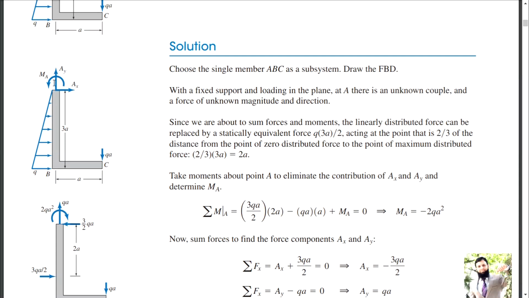Secondly, AY is okay, because the horizontal loading is not contributing in the vertical direction, so only this force is contributing in this direction. So these should be equal and opposite to maintain equilibrium. And the third one, the moment, either it should be counterclockwise or clockwise.